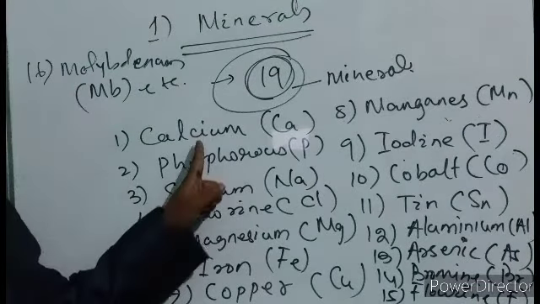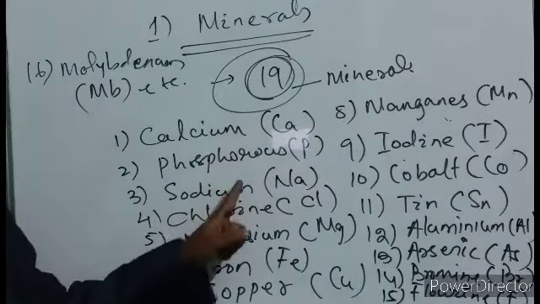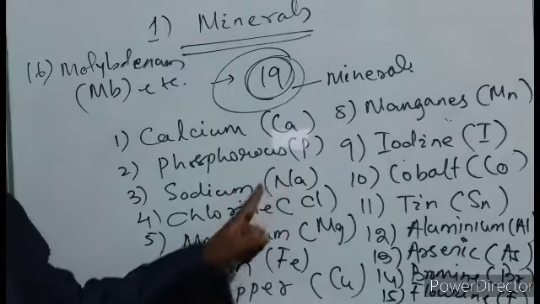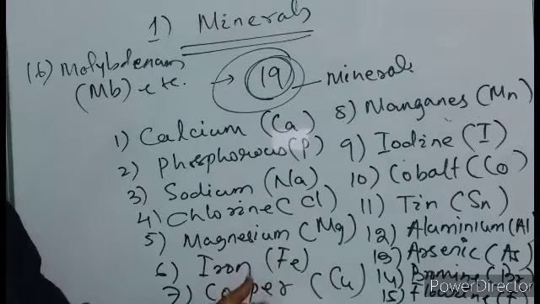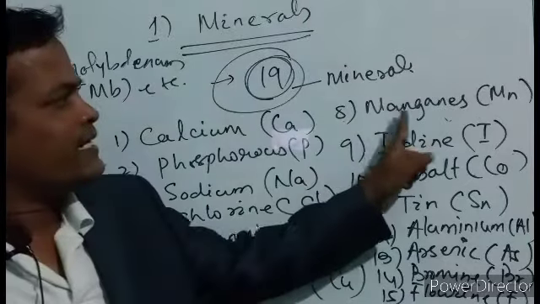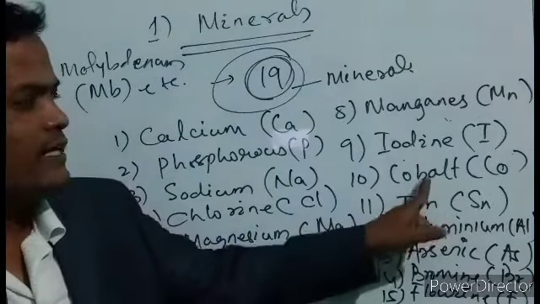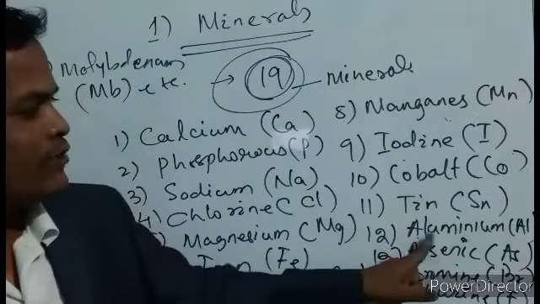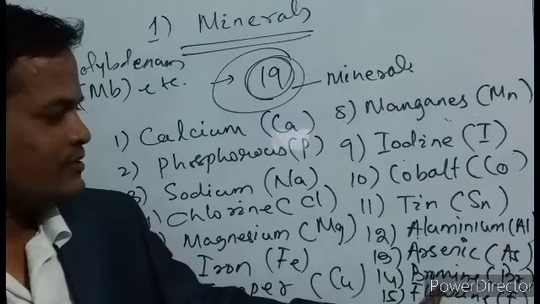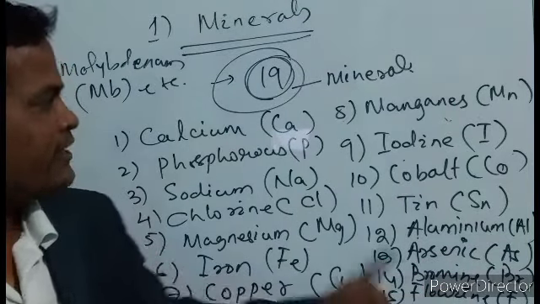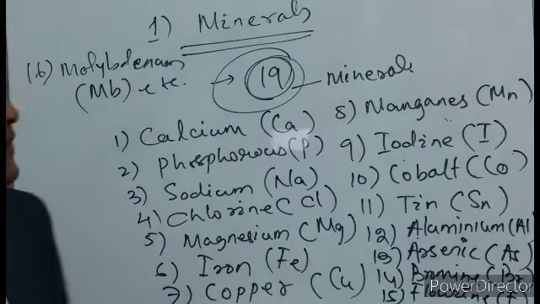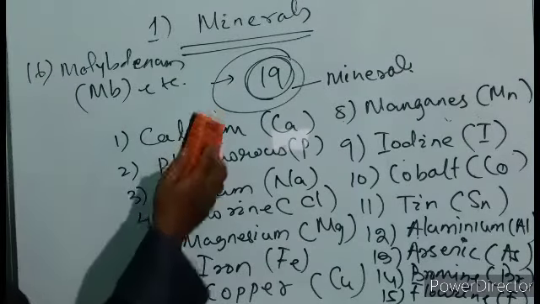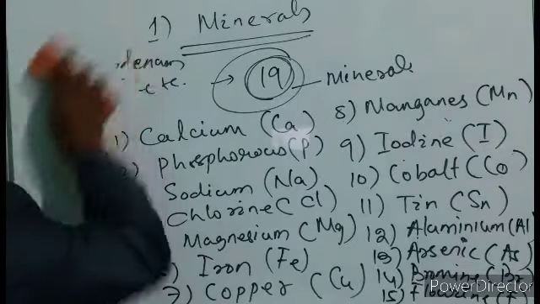These are calcium Ca, phosphorus P, sodium Na, chlorine Cl, magnesium Mg, iron Fe, copper Cu, manganese Mn, iodine I, cobalt Co, aluminum Al, arsenic As, bromine Br, fluorine F, and molybdenum Mb. So these are the 16 nutrients we have detected out of this list of 19.